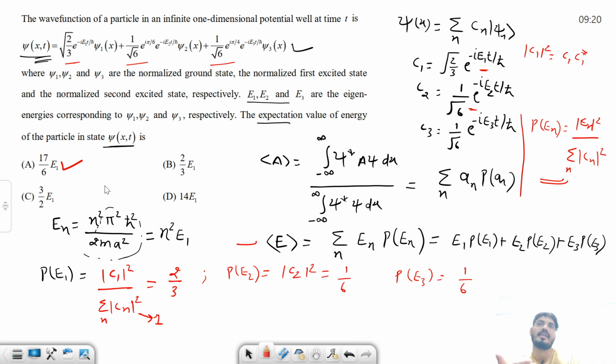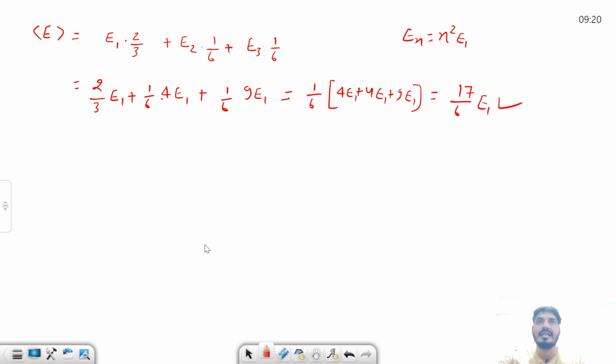आपको याद रखना है ऐसे क्वेश्चंस में कि जब भी वेव फंक्शन इस फॉर्म में दिया हो, फाइन, तब आपको डायरेक्टली ही ये फॉर्मूला यूज करना है कि प्रोबेबिलिटी इस तरह से निकालनी है, mod C1 स्क्वायर डिवाइडेड बाय summation of mod C1 square. That means this is just for the normalization part, and then you can use this formula. This formula you can use directly. Fine. Okay then. So let's see the second question.